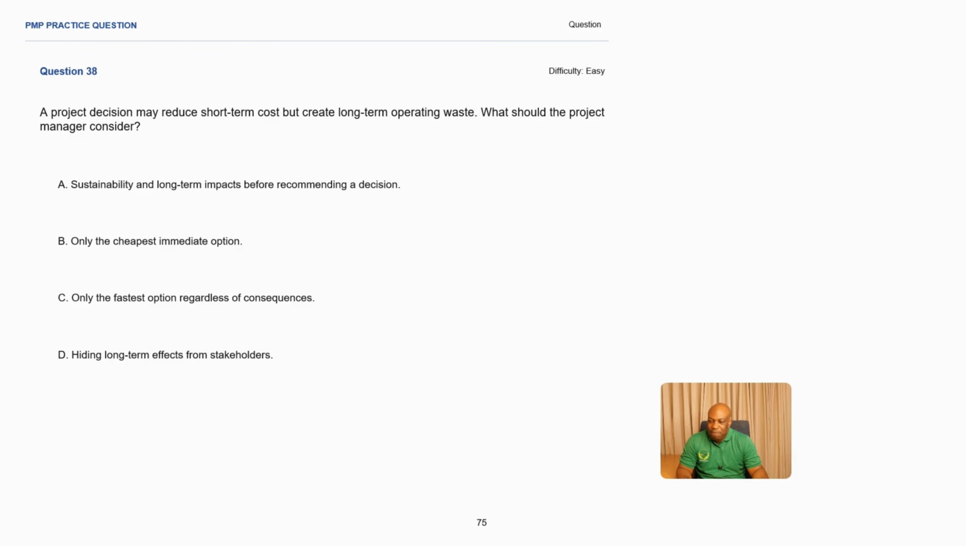Right. Practice question number 38. A project decision may reduce short-term cost but create long-term operating waste. What should the project manager consider? What is our problem statement here? A project decision may reduce short-term cost, okay, but it's going to create long-term waste, right? What should the project manager consider?